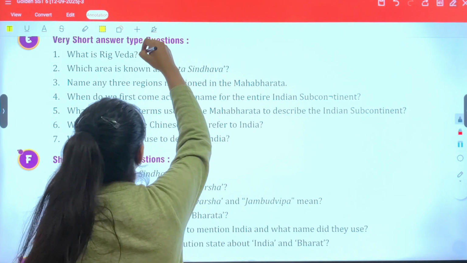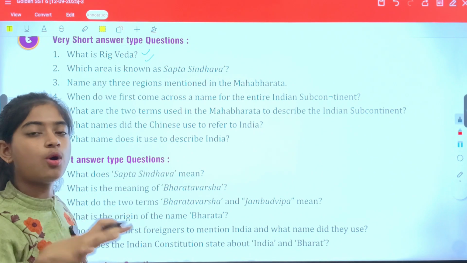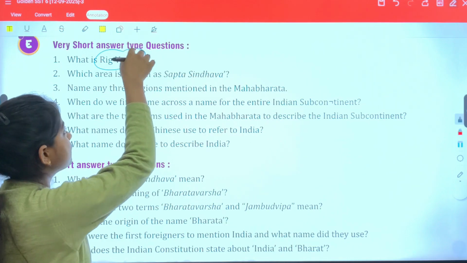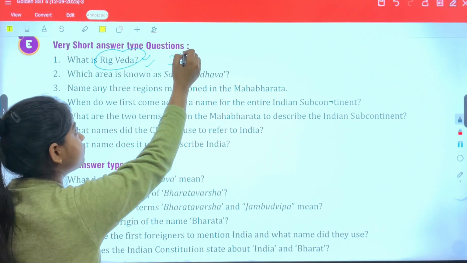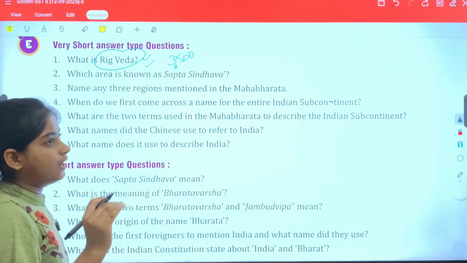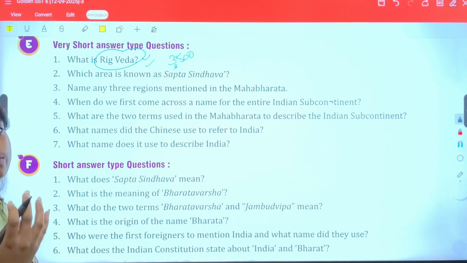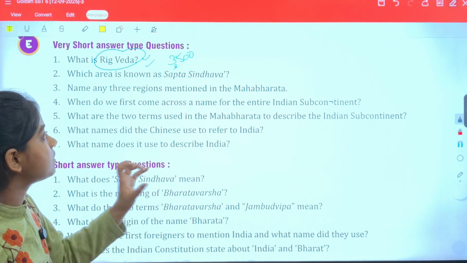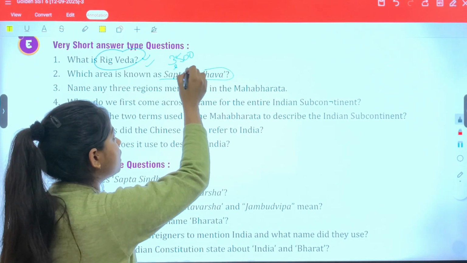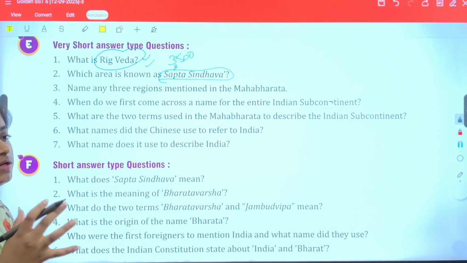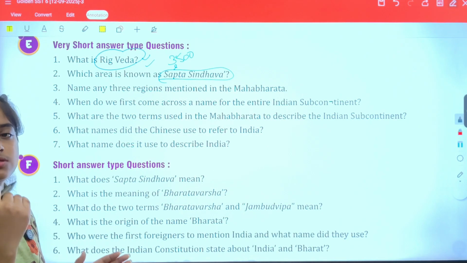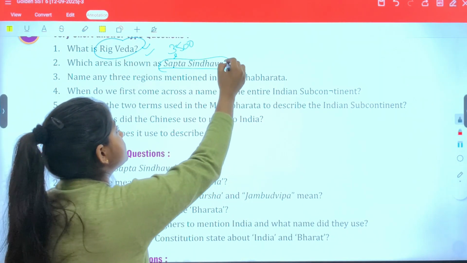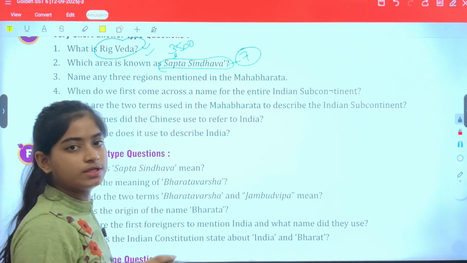So what is Rig Veda? Rig Veda is the oldest text among the four Vedas, based on the Hindu religion basically. Okay, the Rig Veda is the oldest, around 3000-5000 years old. And this is where Sapta Sindhava and all these main terms have arrived. Which area is known as Sapta Sindhava? Sapta Sindhava is the area of seven rivers, where the Indus River is dividing into its tributaries. So seven rivers, seven tributaries, along with the Indus.